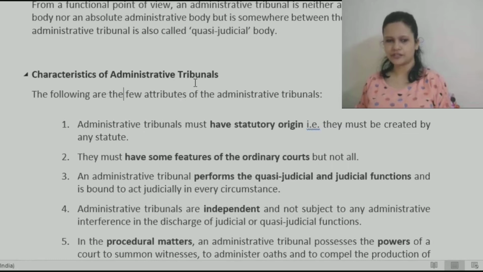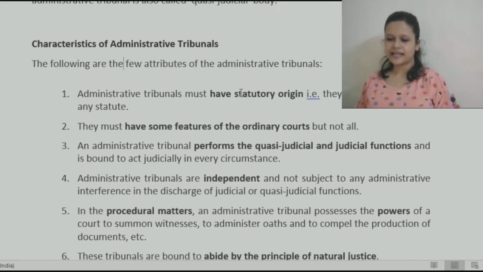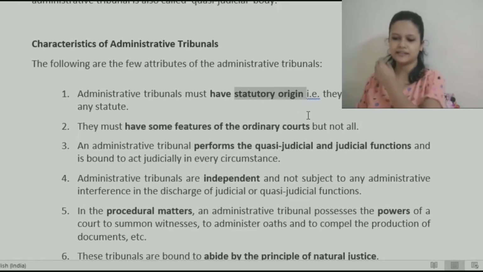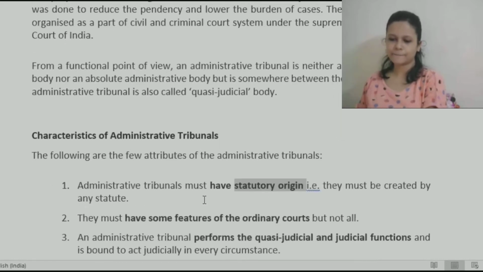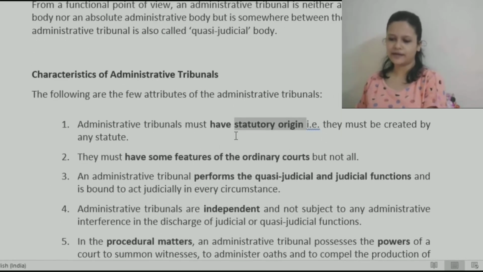Characteristics of administrative tribunals, whether it's a service matter or any other matter. Okay, so what we have is a statutory body, right? It would have a statutory origin. Even though the Constitution talks about its establishment, it is not mentioning the details relating to it. So the Constitution is like a basic document saying that yes, we do need these sort of bodies, but the details are not being provided. It will have a statutory origin.